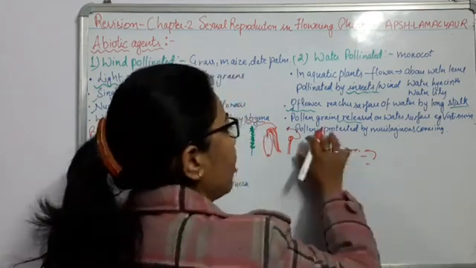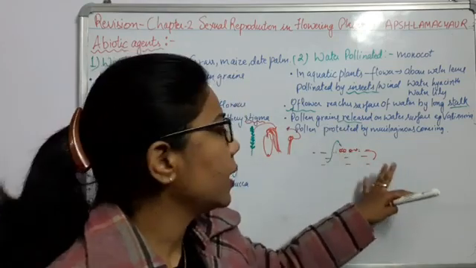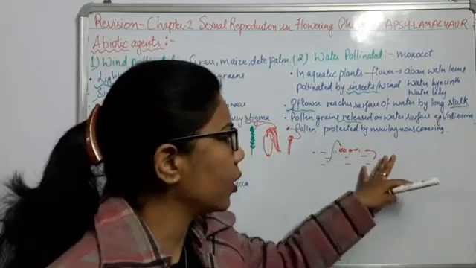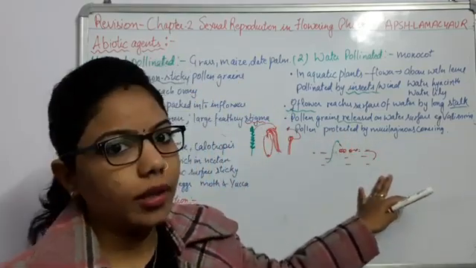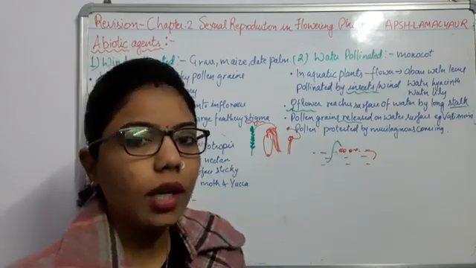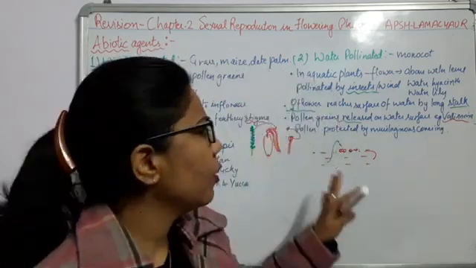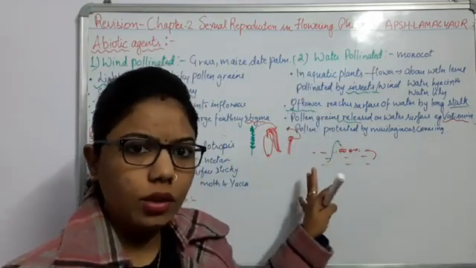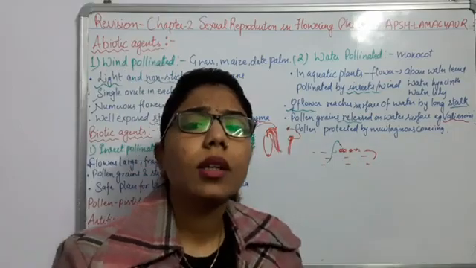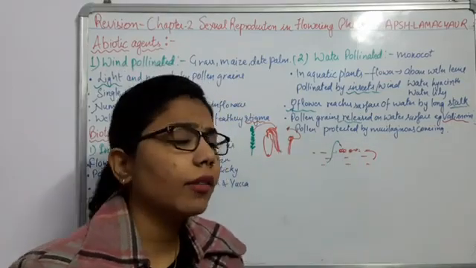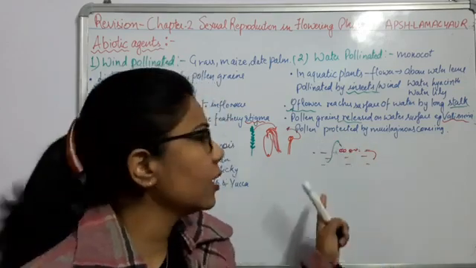So what simply is happening here? The pollen grain is released on the water surface. Okay, they are releasing their pollen grains in the water and they are reaching up to the female part and they are getting pollinated, right? An example is Vallisneria. Okay, Vallisneria, in this form, what happens? There will be formation of this type of pollination. Okay, and if I talk about this Vallisneria or some other type, what happens? There will be formation of, we can say, a ribbon shaped structure. Okay, it is also known as the ribbon shaped structure.